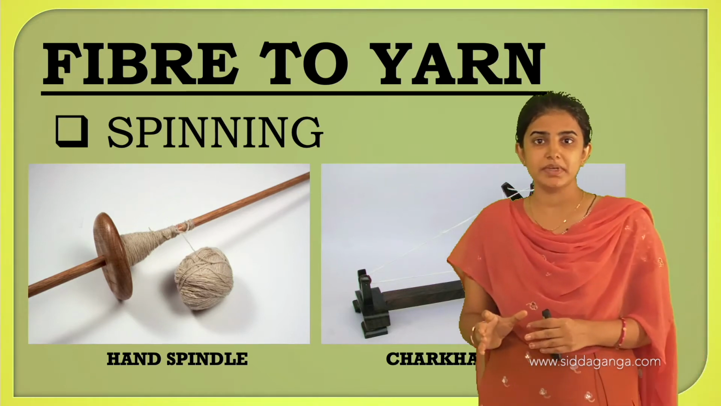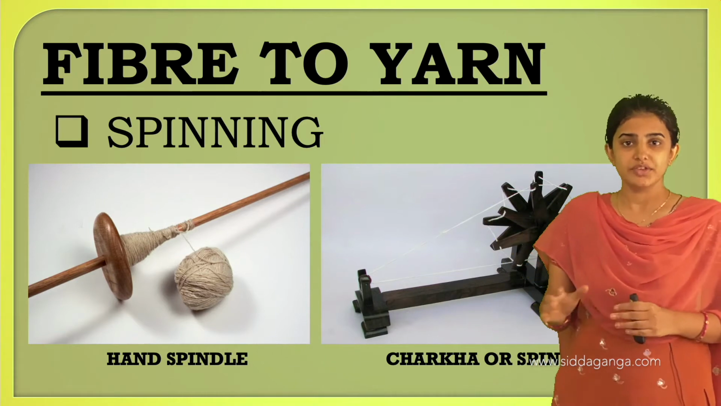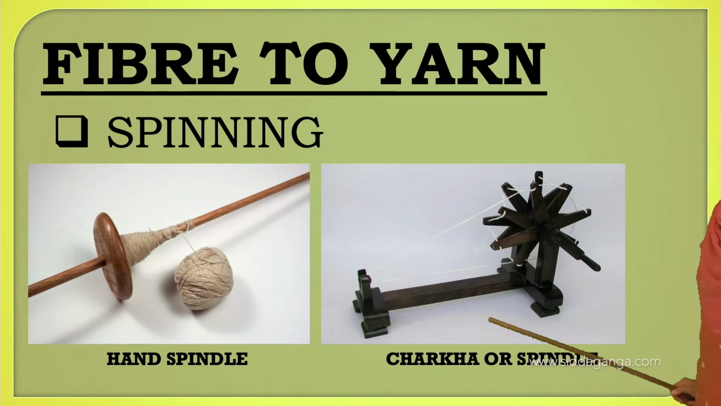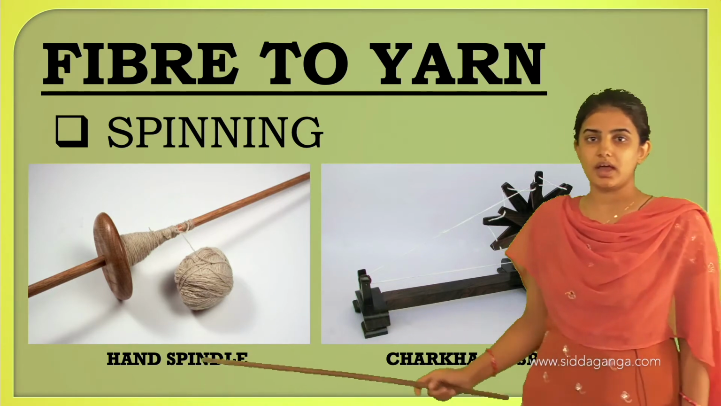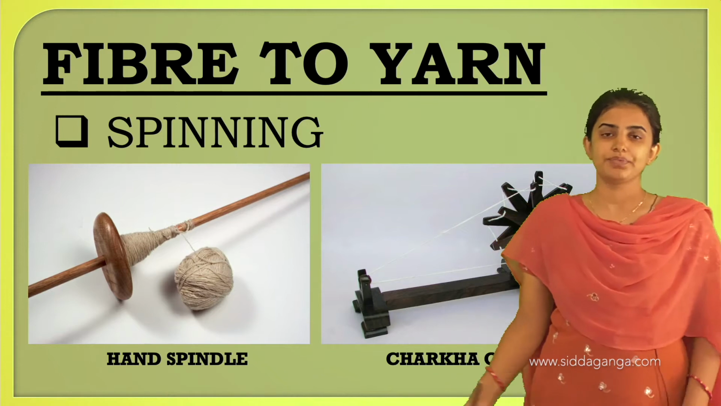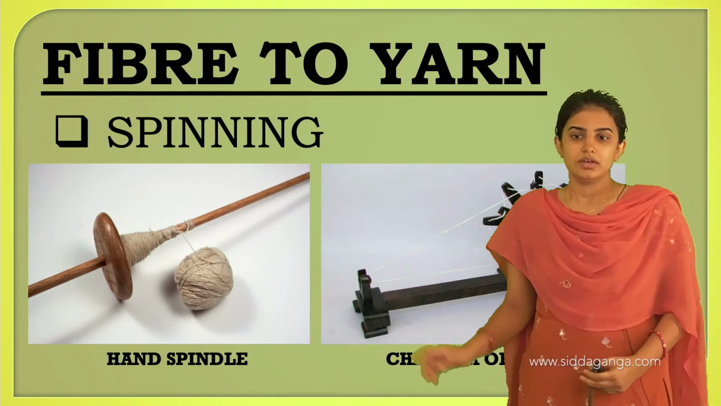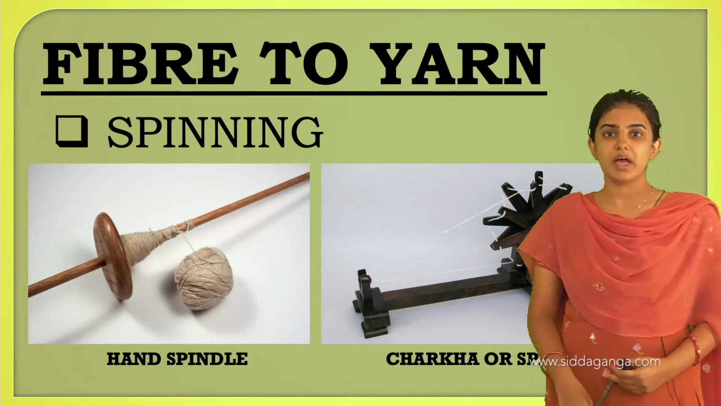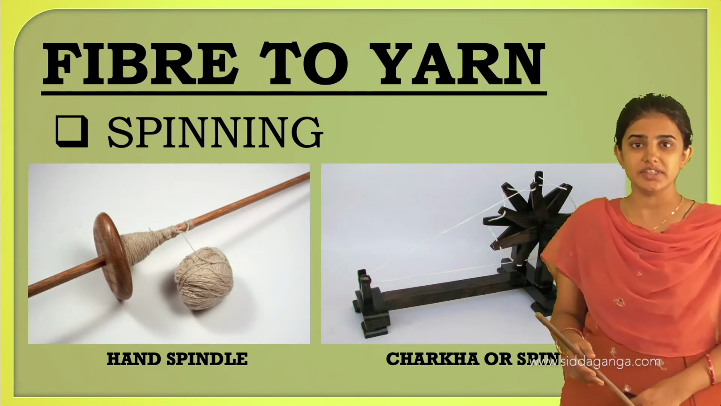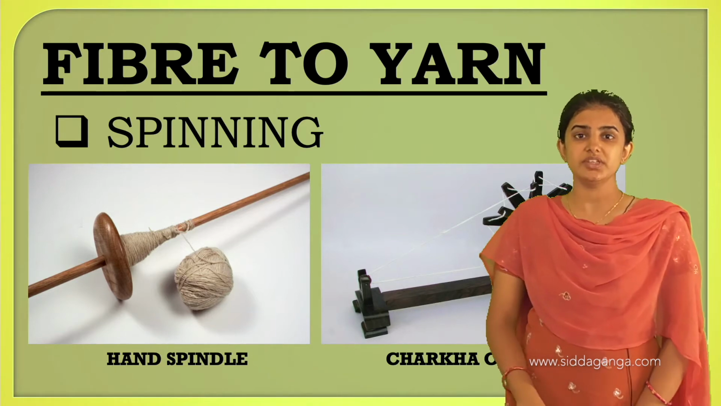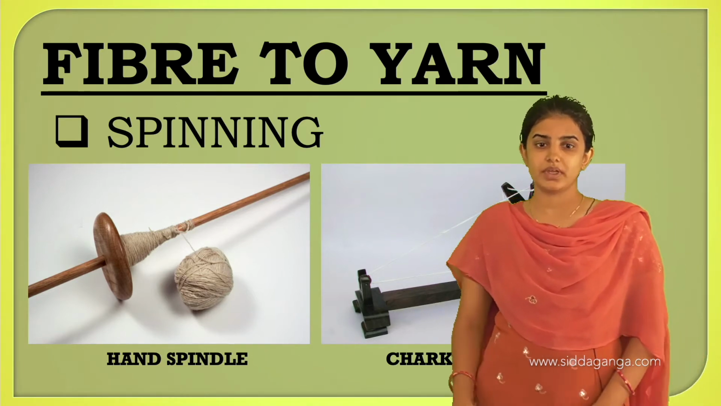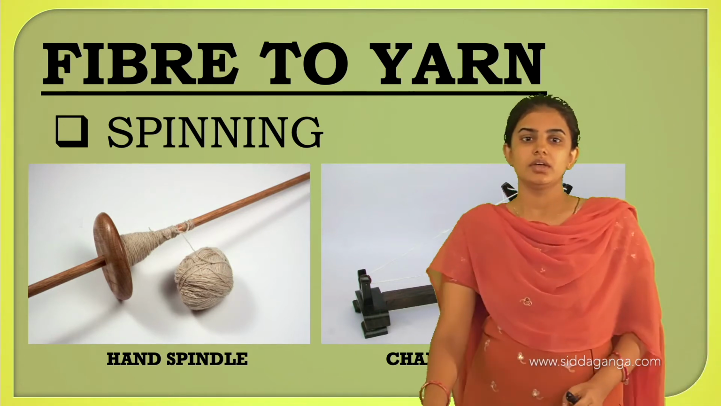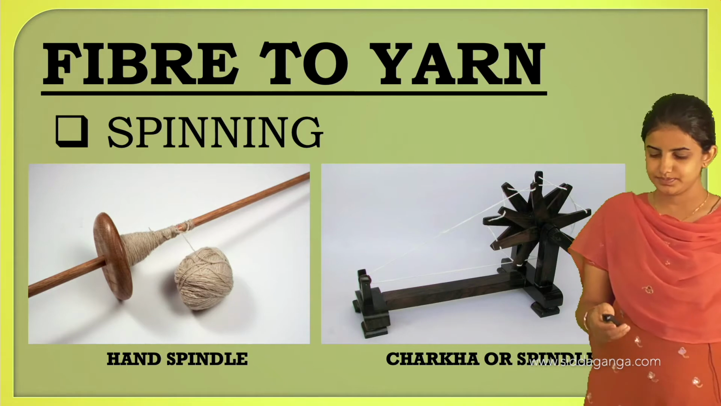For doing the spinning, two simple tools are used: one is the hand spindle, and one more is the spindle, in other words called the charaka. The charaka was popularized by the freedom fighter Mahatma Gandhiji. He encouraged Indians to stop using machines and instead use the hand spindle and also the spindle. This is all about the different types of spindle.